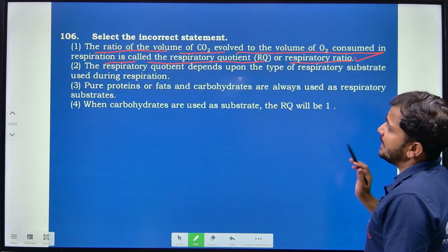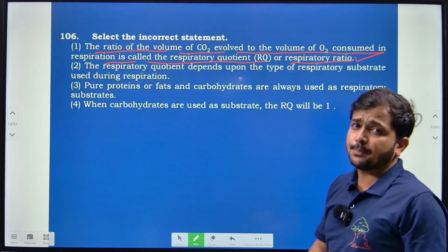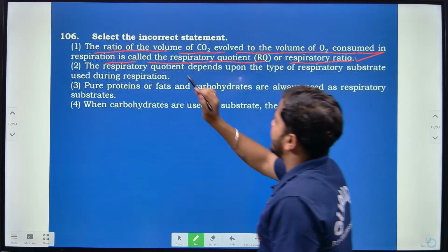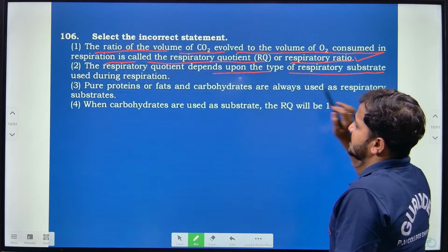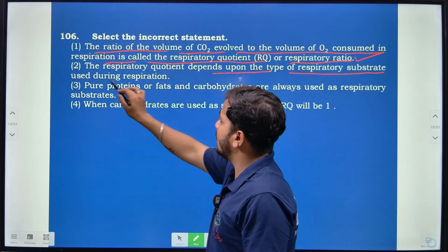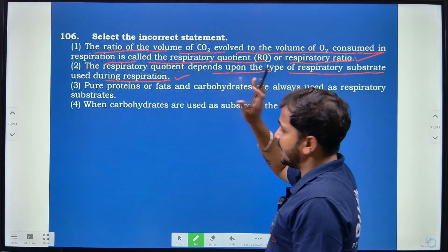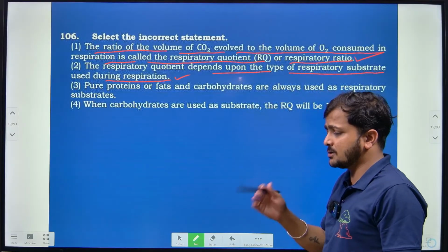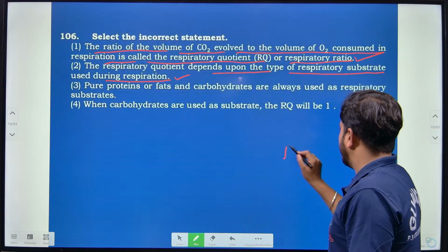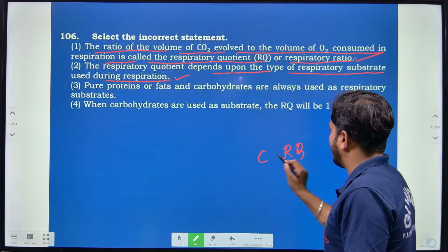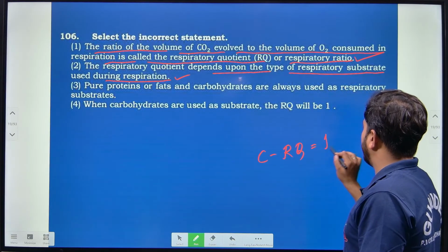Yes, this statement is correct for respiratory quotient, right? Then the respiratory quotient depends upon the type of respiratory substrate used during respiration. Yes, respiratory quotient depends on that, because of that only carbohydrate has an RQ, C for carbohydrate. So RQ is 1.